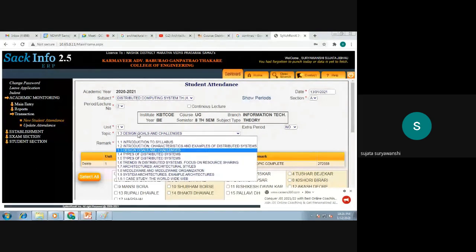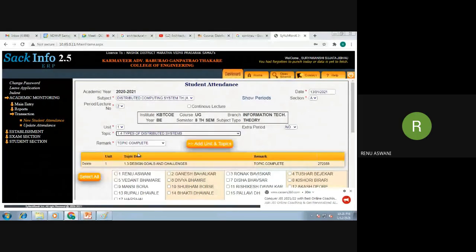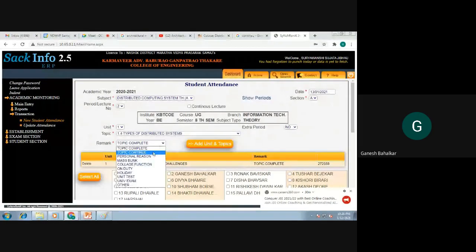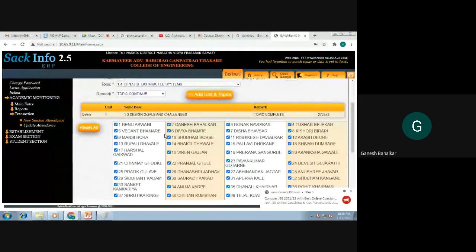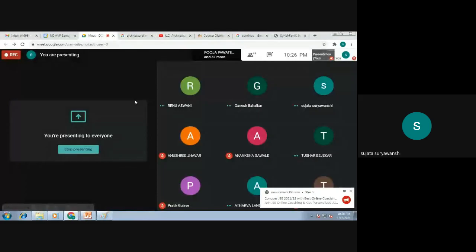Yes, give your roll number. Roll number 1. Yes, ma'am. Roll number 2. Yes, ma'am. 3. 4. Yes, ma'am. 5. Tushar is there, na? Yes. Vedant. Just wait.